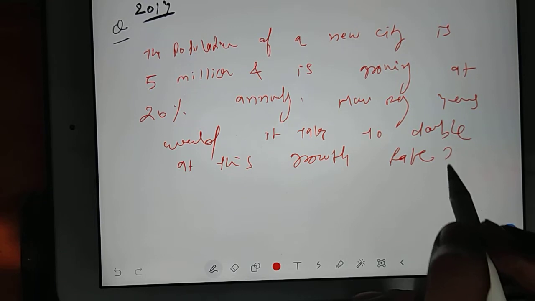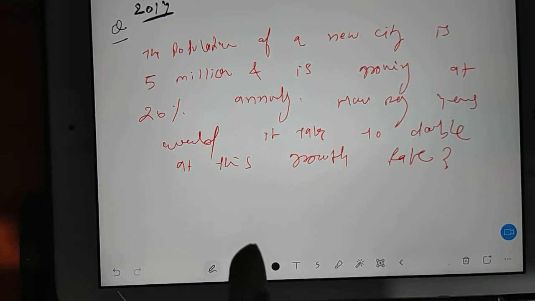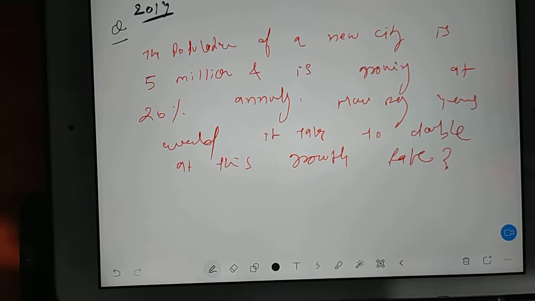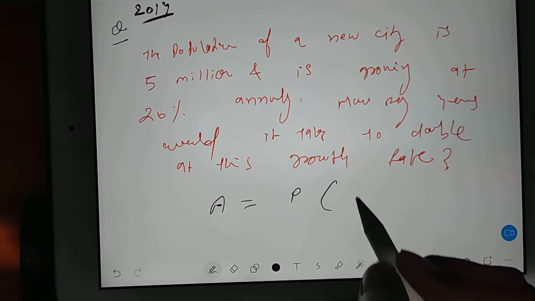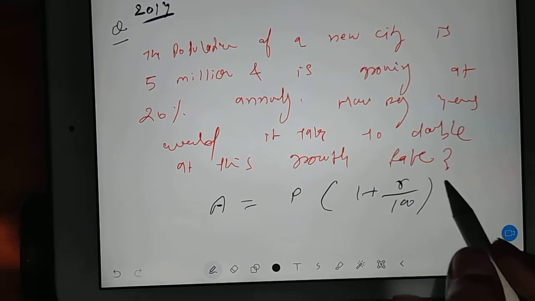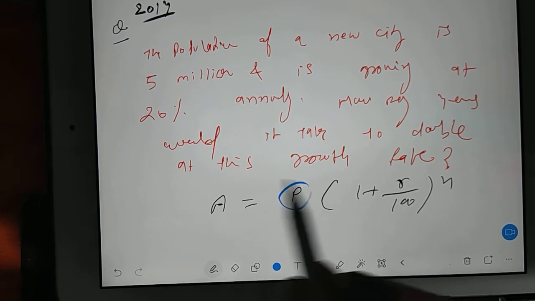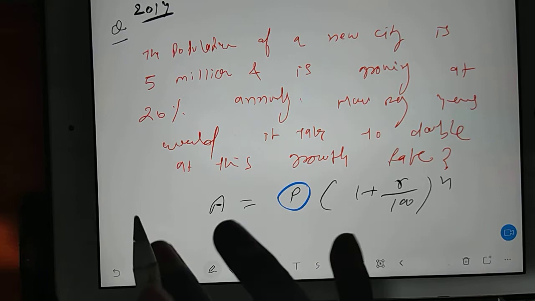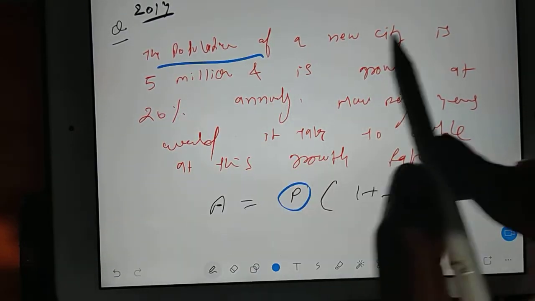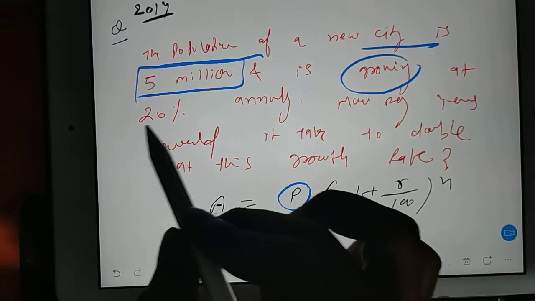So you see, in last class we have discussed our population formula. A is equal to P bracket 1 plus R by 100 power N. Now you see, this P is your initial value, that you can say what was the initial population. So the population of a new city is 5 million, but it is growing with 20%.